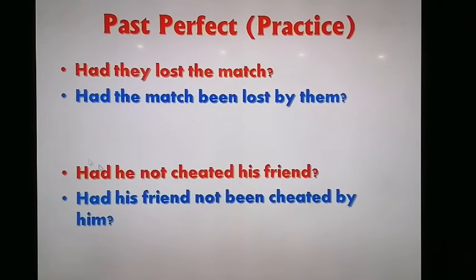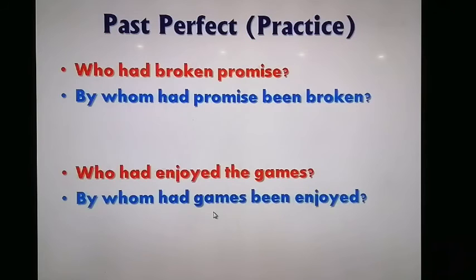Next, let's go to interrogative sentences. For example, they had lost the match. So had will come in the beginning of the sentence. So: had the match been lost by them? And the question sign will come at the end of the sentence. Next is, had he not cheated his friend? Had his friend not been. So not will be placed before been. So: had his friend not been cheated by him?